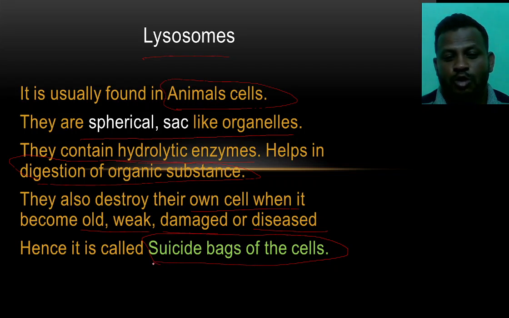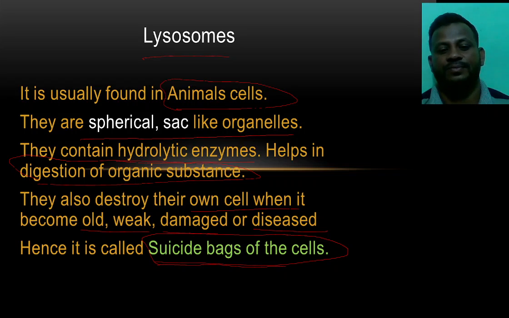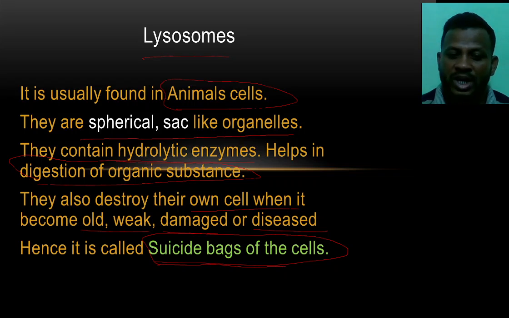So the lysosome is known as the suicide bag of the cell. When the cell becomes older, weaker, or damaged, the lysosome starts to destroy its own cell.